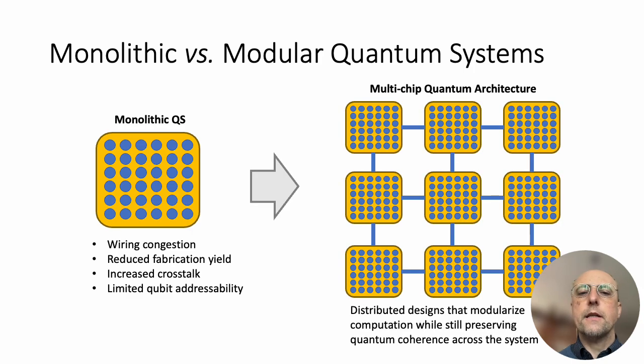The promising architectural direction is the multi-chip quantum architecture, in which the quantum processor is partitioned into multiple quantum cores and connected by means of a classical and quantum coherent network. Each quantum core integrates a manageable number of qubits alongside its local control electronics, thus alleviating wiring density and